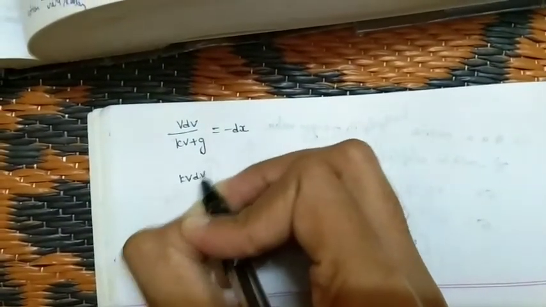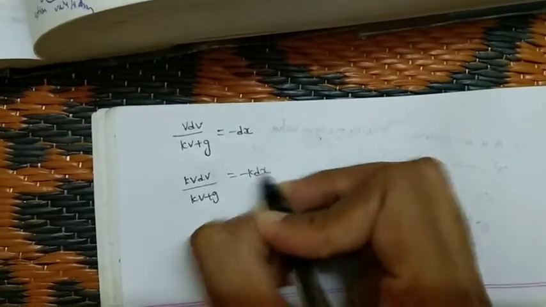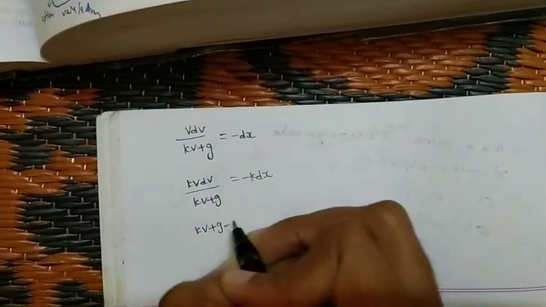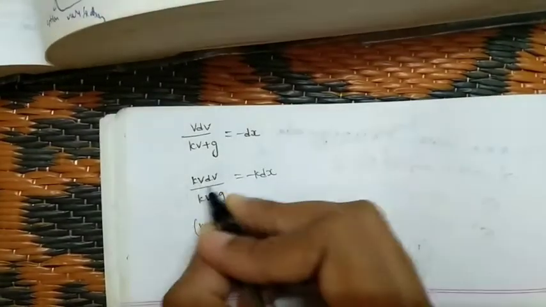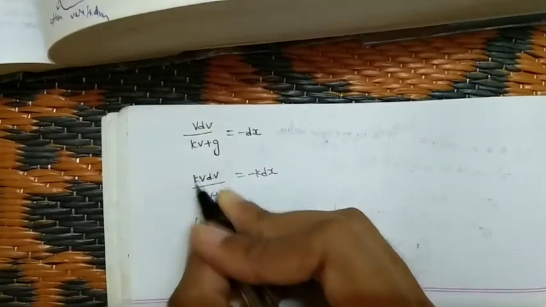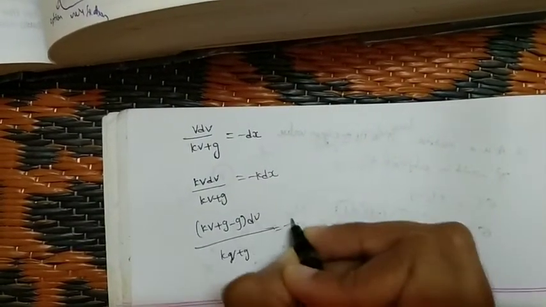So here what we have to do is multiply with k on both sides. So k v dv by (kv plus g), because here we have kv, here there is only v, so minus k dx. Now what we have to do here is kv plus g minus g, the plus g and minus g would get cancelled. Again we would get kv dv by (kv plus g) is also minus k dx.